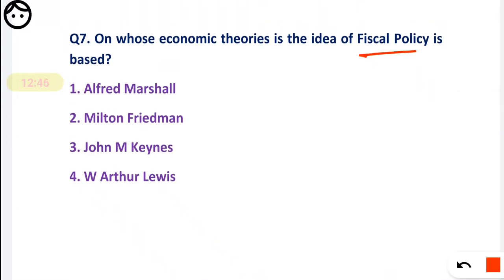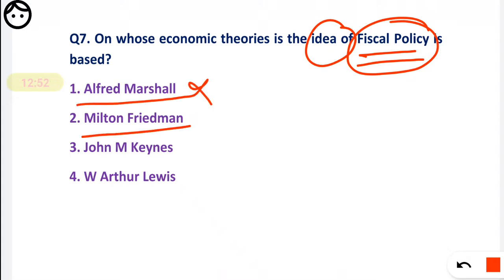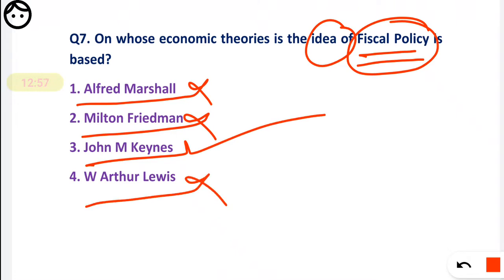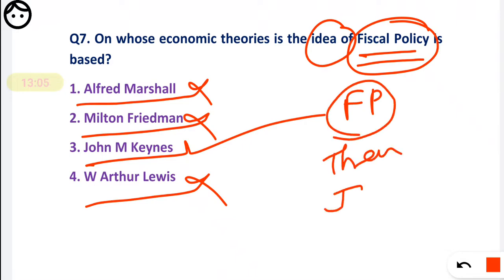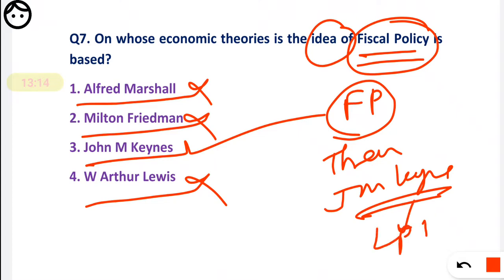The idea of a fiscal policy is based on the theory of first option Alfred Marshall, second option Milton, third option J.M. Keynes, and fourth is Lewis. So friends, remember, the idea of a fiscal policy is based on the theory of J.M. Keynes. We have studied one important theory, right? That is Keynes' liquidity preference theory.